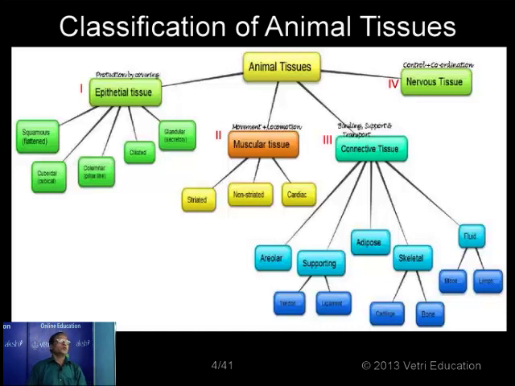And the fourth one, nervous tissue, is normally responsible for responding to stimuli and for coordinating the various activities. So generally speaking, we have 4 different groups of tissues based on origin and structure: number 1, epithelial tissue; number 2, muscular tissue; number 3, connective tissue; and number 4, nervous tissue. We will discuss each category one after another, the structural aspect, the location and also their functions.